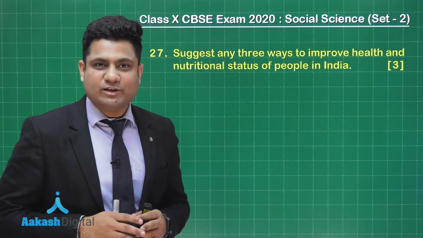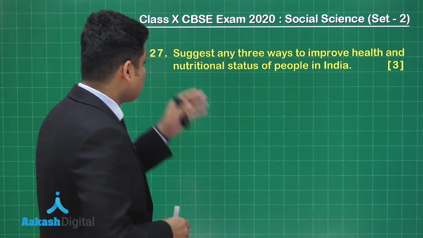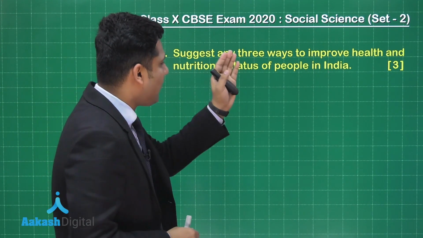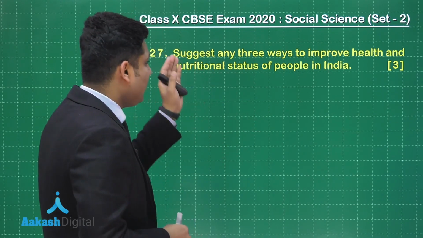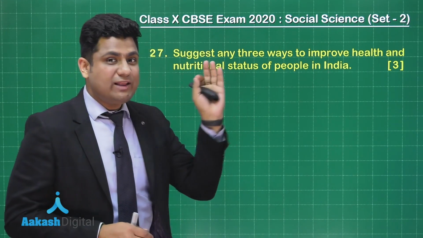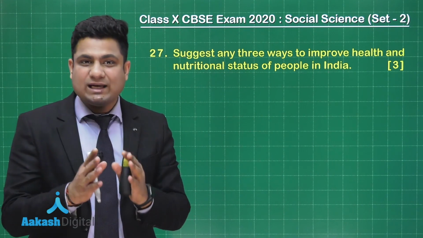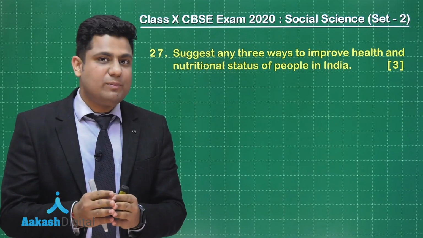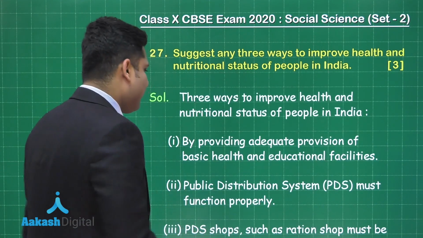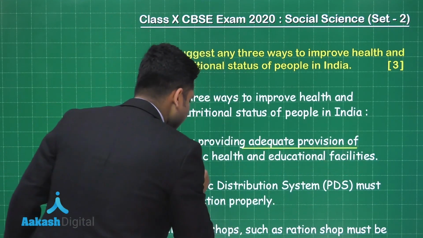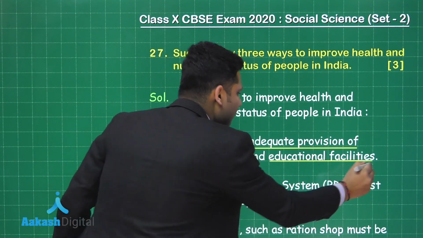Let's take question number 27. It is asking to suggest any 3 ways to improve health and nutritional status of the people in India. So it is asking to give any 3 measures to improve health and nutritional status of the people living in India. And the answer to this question is by providing adequate provision of basic health and educational facilities.